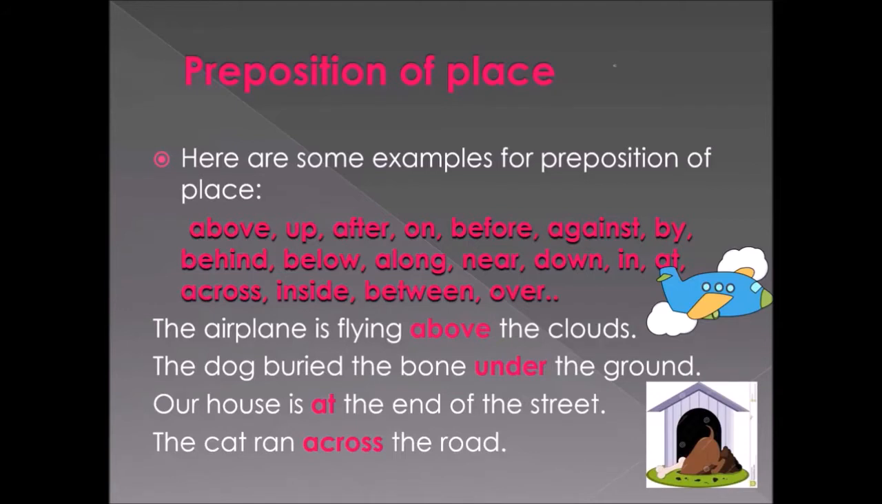The cat ran across the road. What did the cat do? The cat ran across the road. What do you mean by across? So the cat is crossing the road from the left to the right side or from the right to the left side. So that's what we call across. So that's why we are using the word across. Can you understand the preposition of place? Yes.